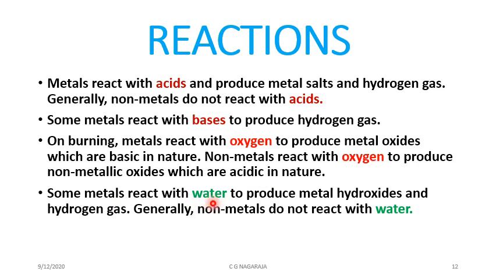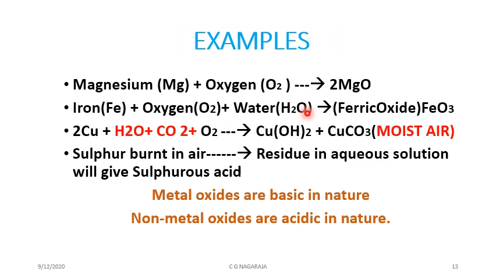Some metals react with water, especially we have seen sodium reacting with water, and iron can react with water, whereas non-metals do not react with water. And now some chemical equations are given for you to understand. Magnesium is a metal. It burns in oxygen, producing magnesium oxide.